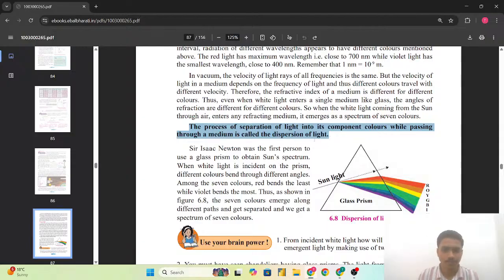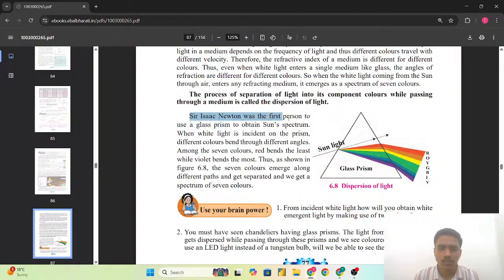The process of separation of the light into its component colors while passing through a medium is called as the dispersion of the light. So, Sir Isaac Newton was the first person to use a glass prism to obtain the sun spectrum. When the white light is incident on the prism, different colors bend through the different angles. Among the seven colors, red bends the least, while violet bends the most. Thus, as shown in the figure 6.8, the seven colors emerge along the different paths and get separated, and we get a spectrum of the seven colors.